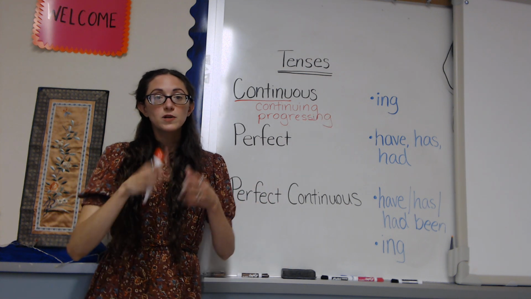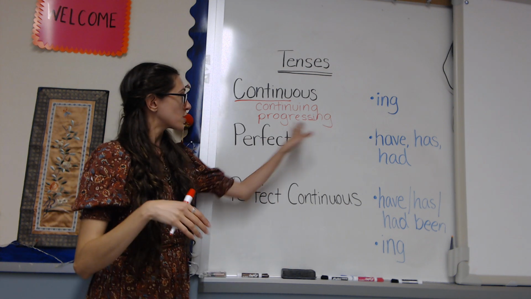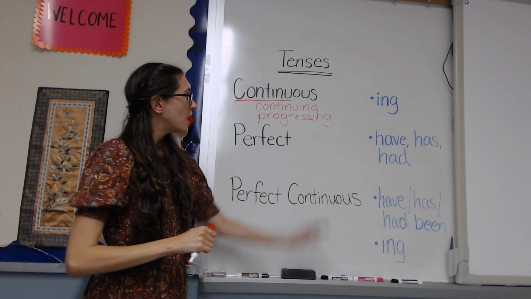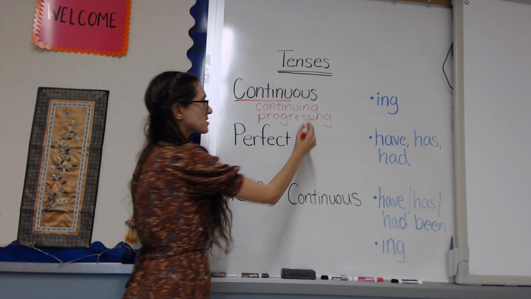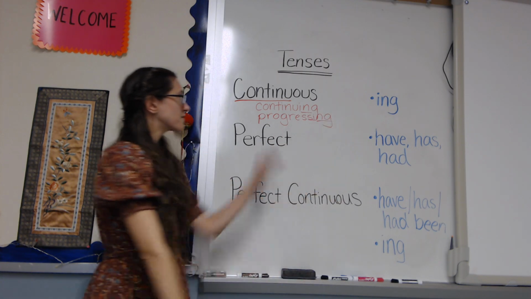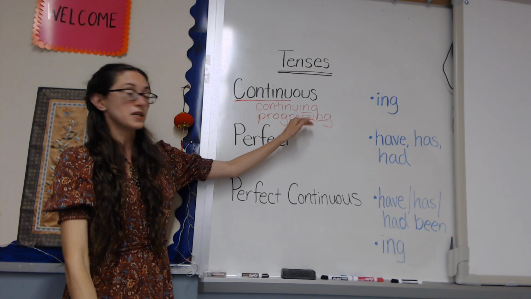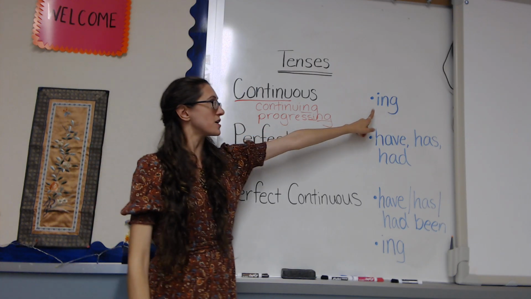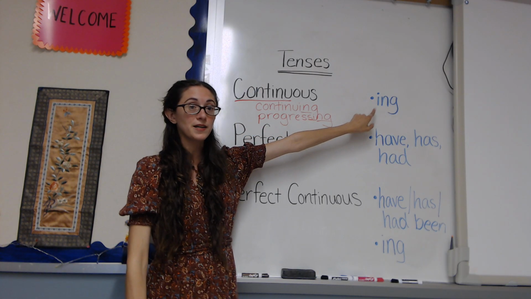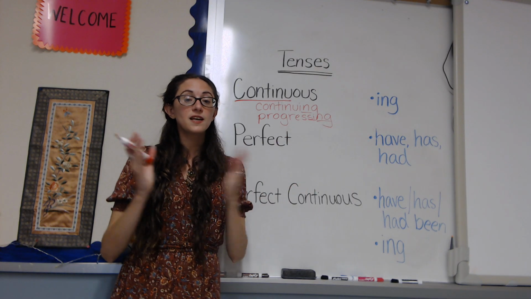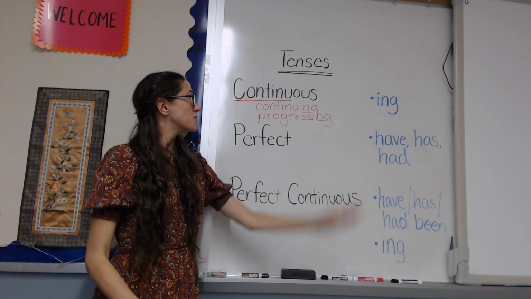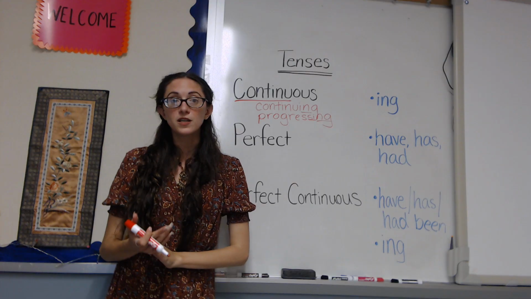It is something that will be continuing for a bit or progressing for a bit. And therefore, I notice too that if I think of continuous, continuing, it has an ing. So I can remember that in my sentence, I will see an ing, depending on the tense.